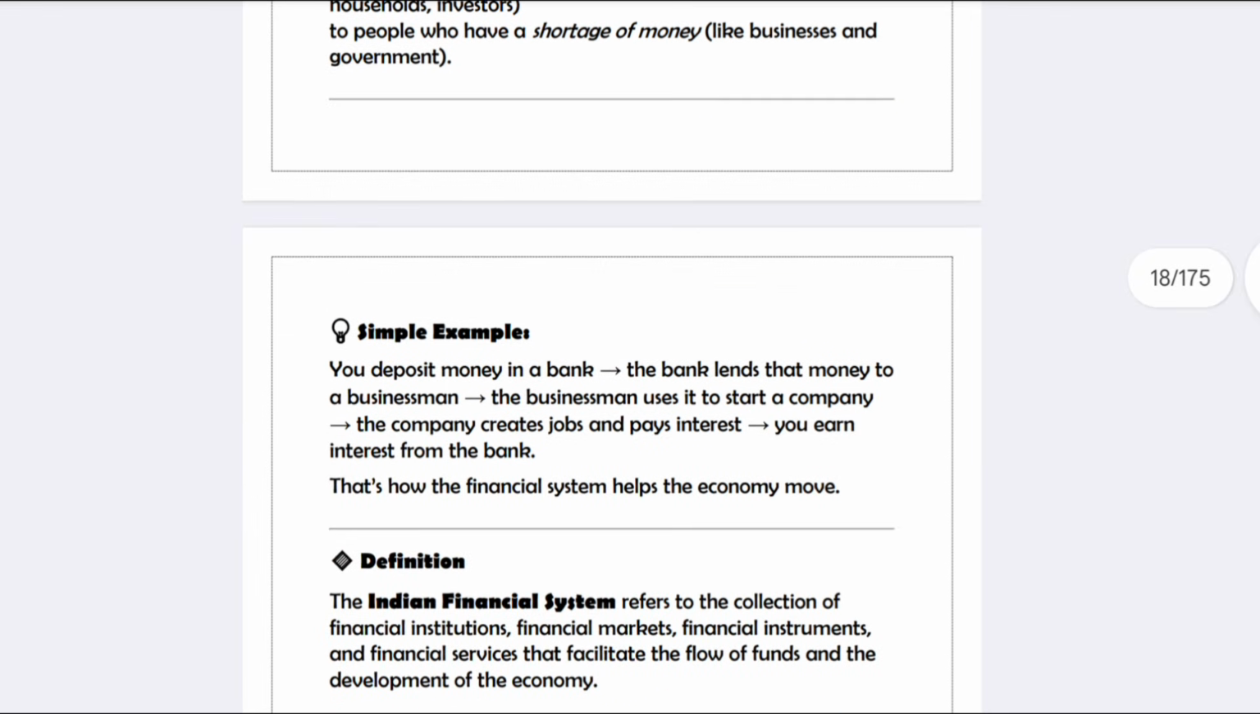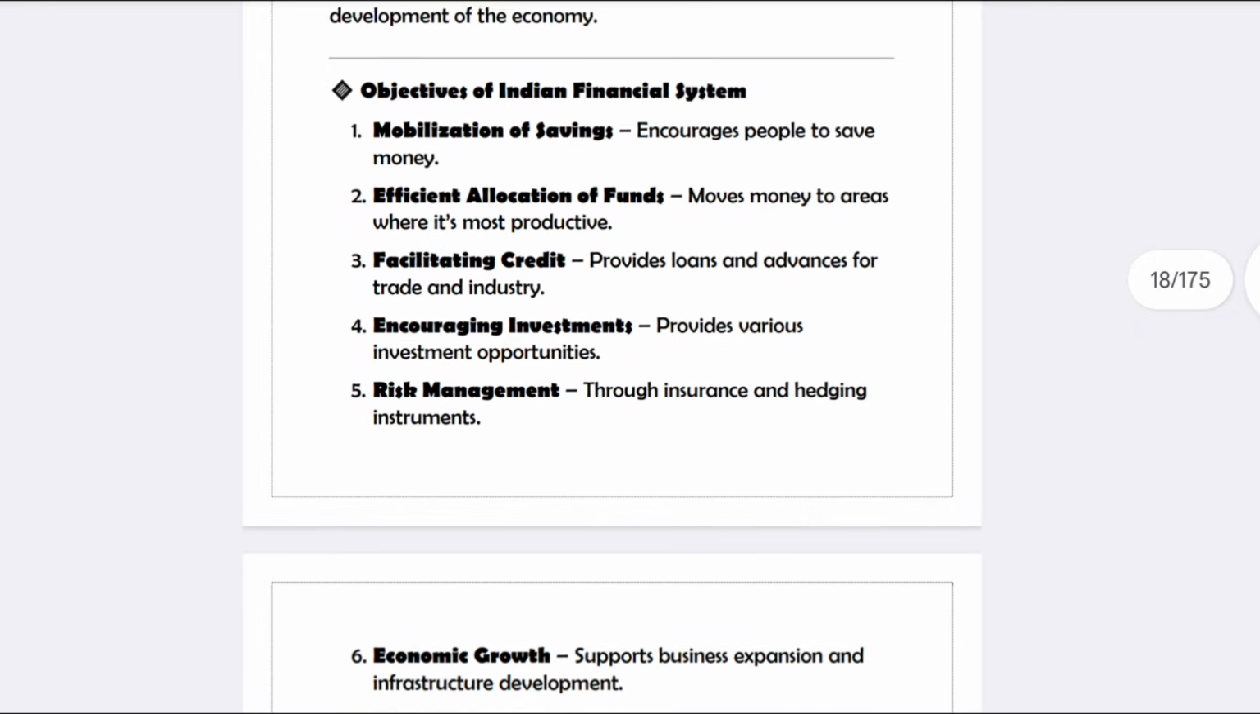If you deposit your money in a bank, the bank will invest it in a business. The business starts a company, the company creates jobs, and they pay interest to the bank, and you earn interest from the bank. If we deposit a fixed deposit in the bank, after 5 years you get 10% in return, right? So the bank invests in businesses, the business starts a company, the company pays a certain amount to the bank, the bank keeps a certain amount, and they pay you the agreed amount. Okay, simple example.